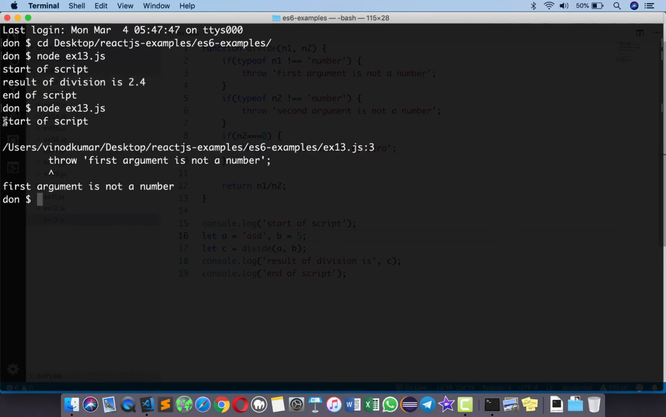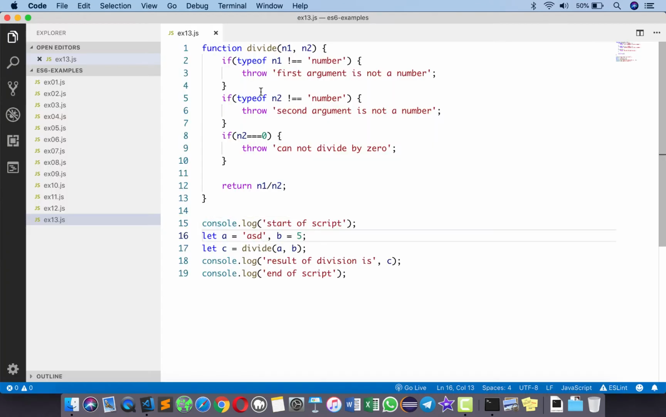We got the start of script. The execution of this divide function threw an error, and that error caused the application to break, and I did not see the end of script. And of course, I got an error saying that first argument is not a number. Now this is the same thing with all other conditions, and let's not worry about that. So let me put this back as 12, save this.